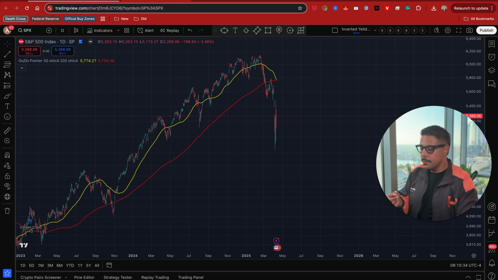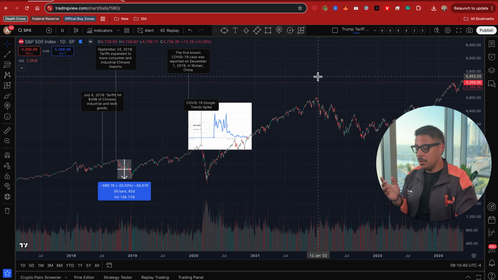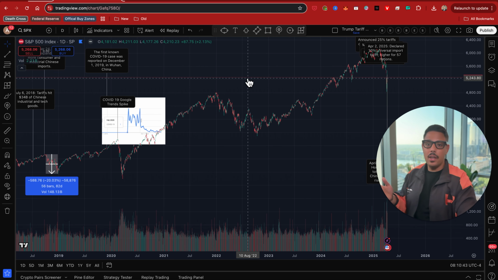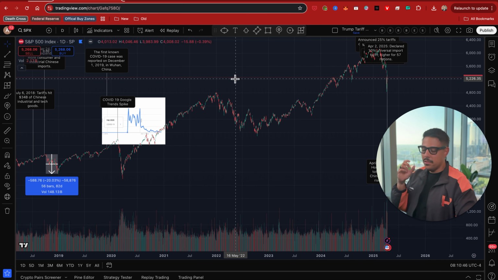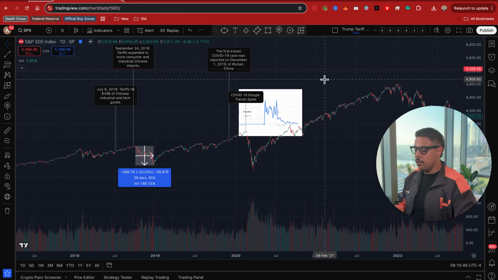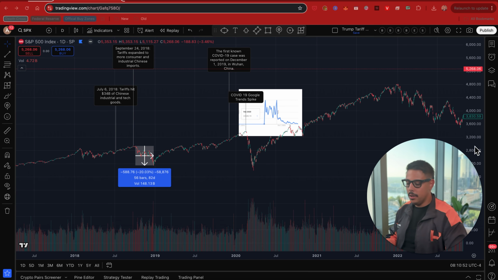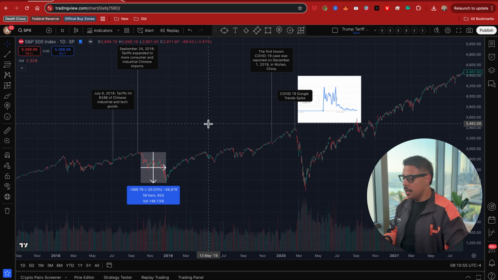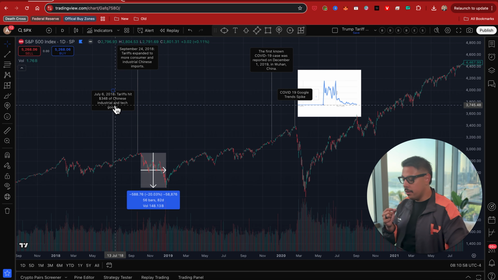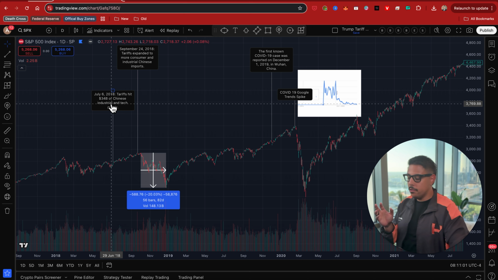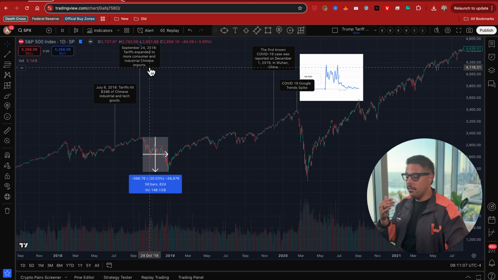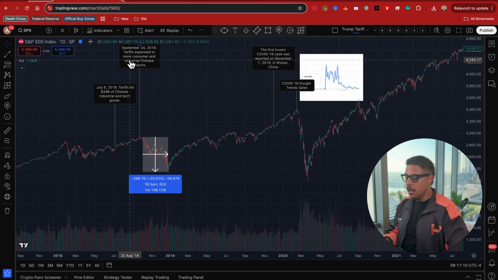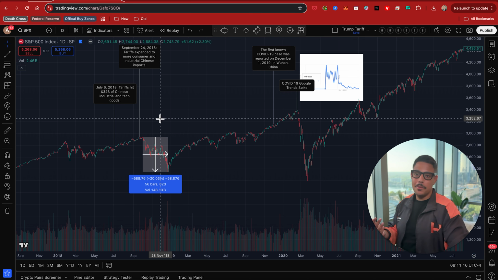So what I did is something I call timeline price analysis. Timeline price analysis is basically looking through the history of any asset, and you're looking at the timeline of events that affected price. Now, if we go back to 2018 and we look right here specifically, right? Let's take a look right here. You can see that actually Trump implemented tariffs, hitting about $34 billion worth of Chinese industrial and tech goods right here, okay? They've done this in the past. Then on September 24th, 2018, he expanded to more consumer and industrial Chinese imports. So he's been targeting China for a long time, right?